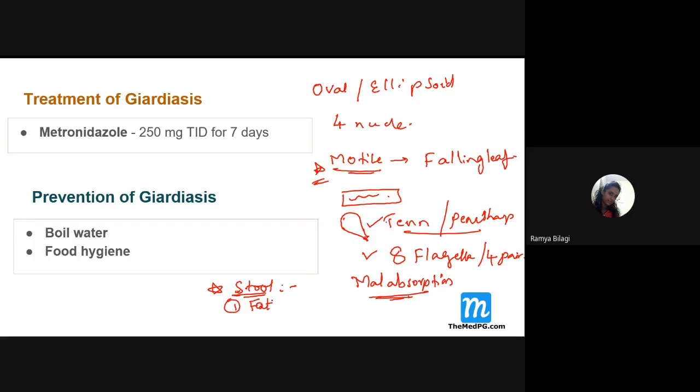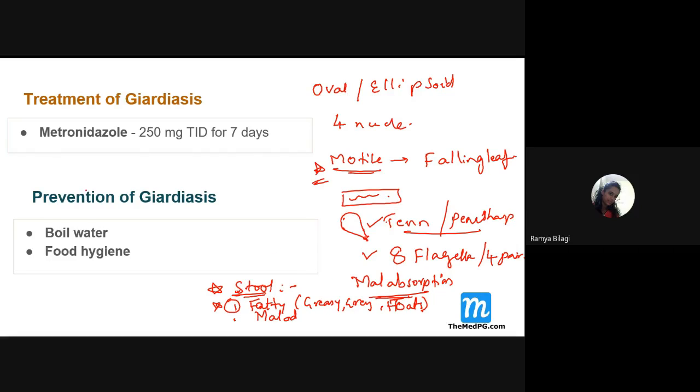So fatty stool, which looks greasy and gray-green in color, floats in water, and has a foul odor, a very bad smell. No blood. This is very, very important.